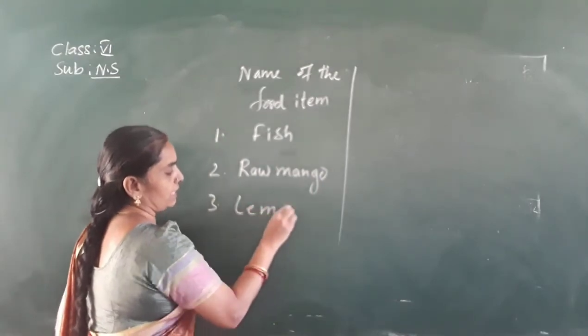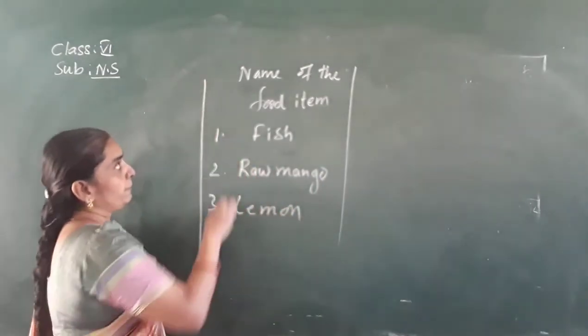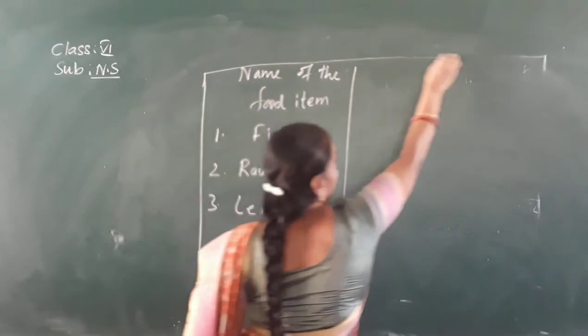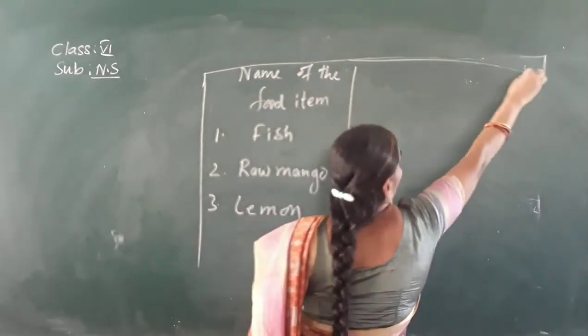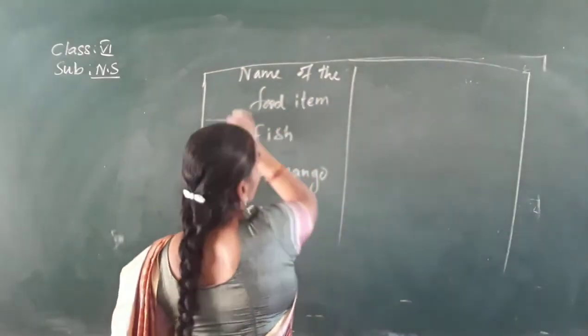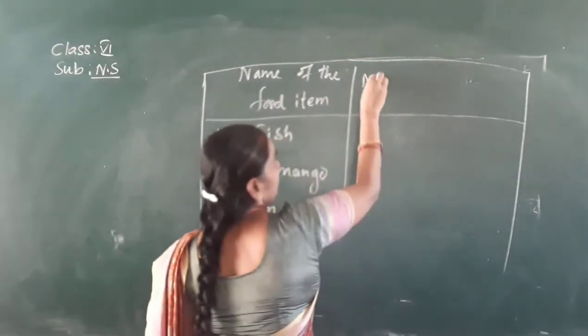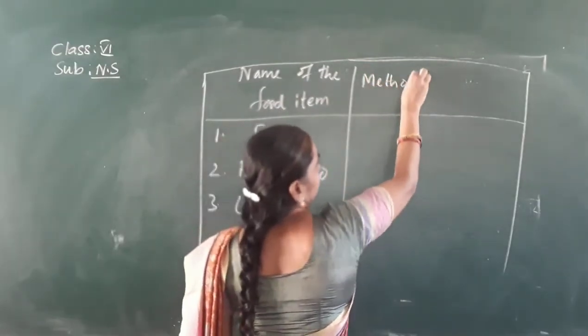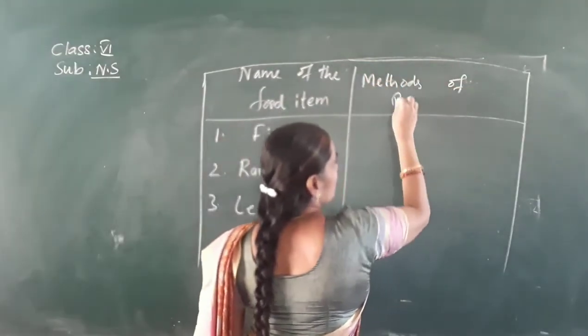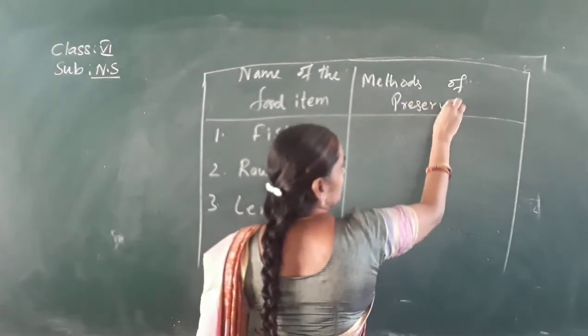This is another type of question in which the methods of preservation will be asked of different food items. See here. So you have to write the methods of preservation. So how to write the answer for this question.